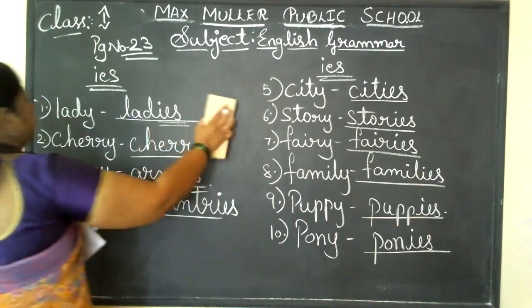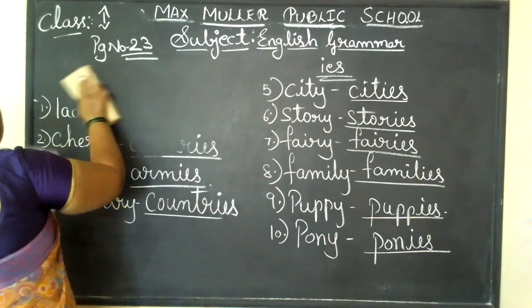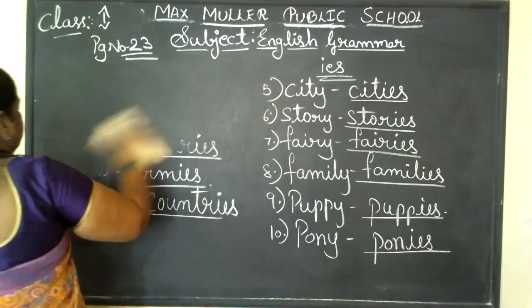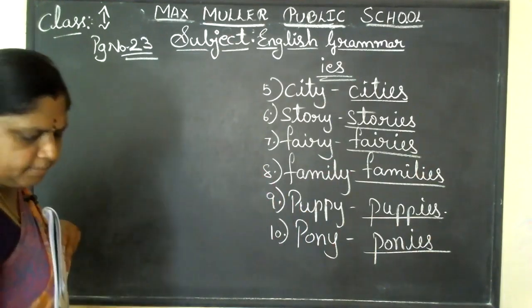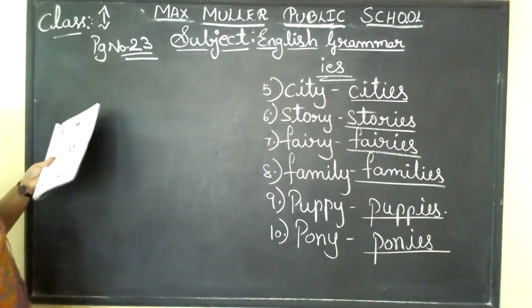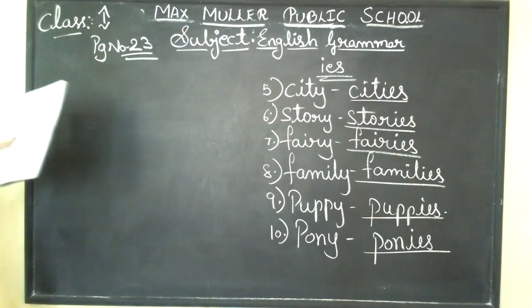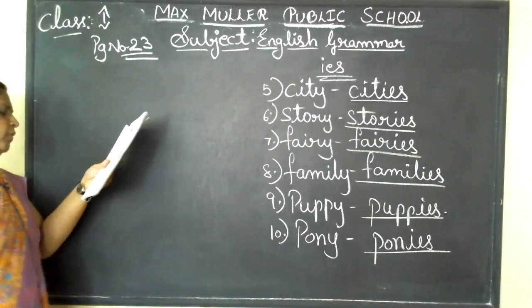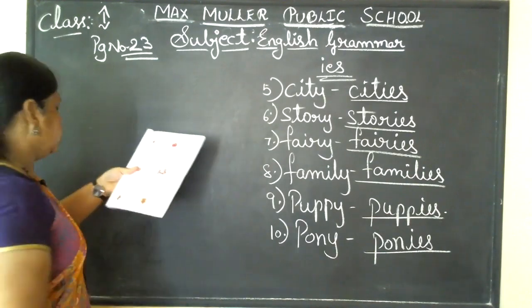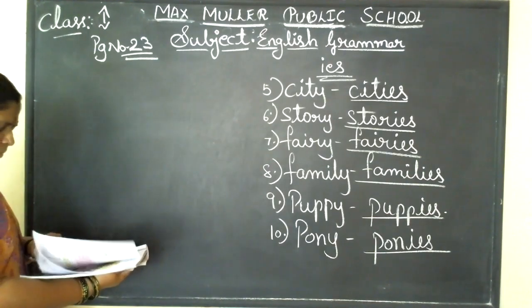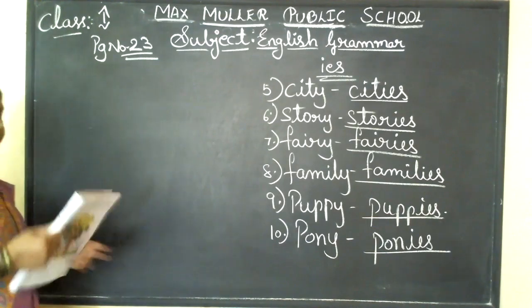Now, one more main is there, that is we are adding VES now. They have shown you the example at the end of the page. We add VES to make some nouns plural. So, turn up to page number 24 now.